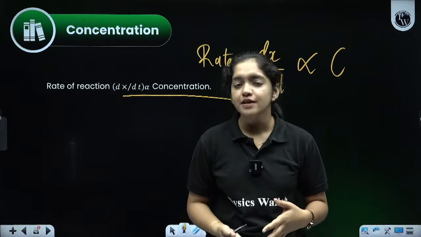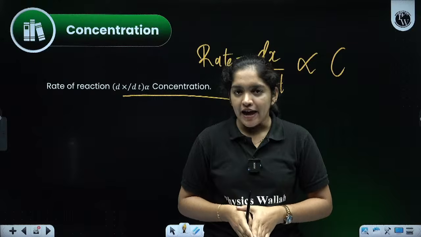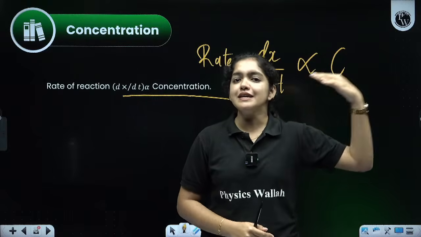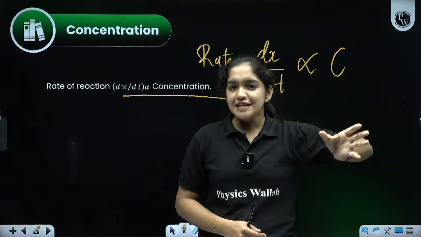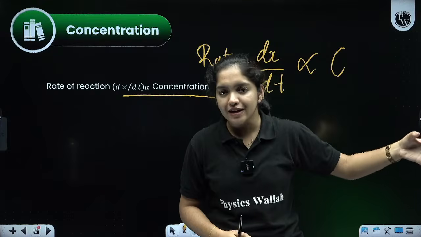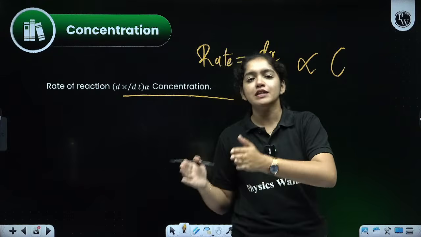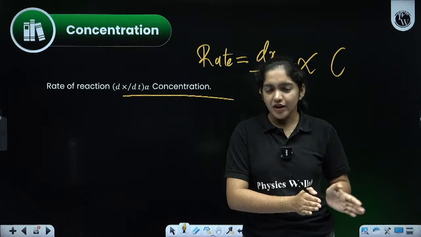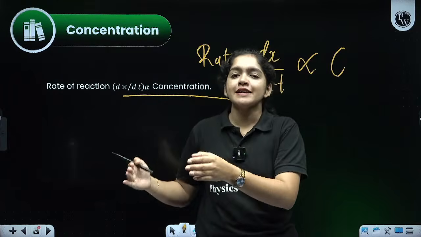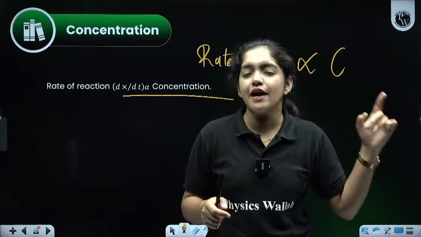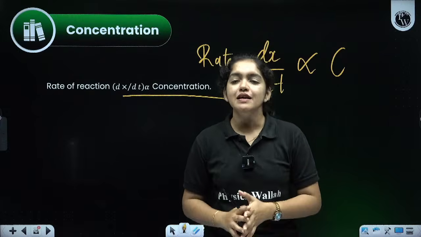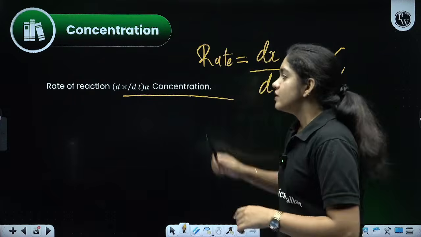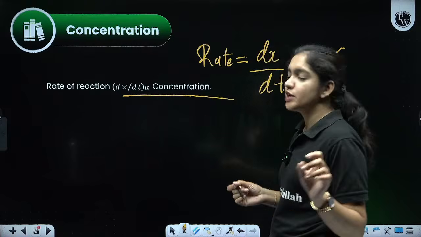How did we write that? Decrease in the concentration of the reactants with time t, or increase in the concentration of the product. Reactants will be completely changing into product in the chemical reaction, right? Reactants react together and change into product. So the concentration of the reactants is decreasing and the concentration of the products is increasing. That is happening in a chemical reaction. Got it? So the rate of the reaction is directly proportional to the concentration.